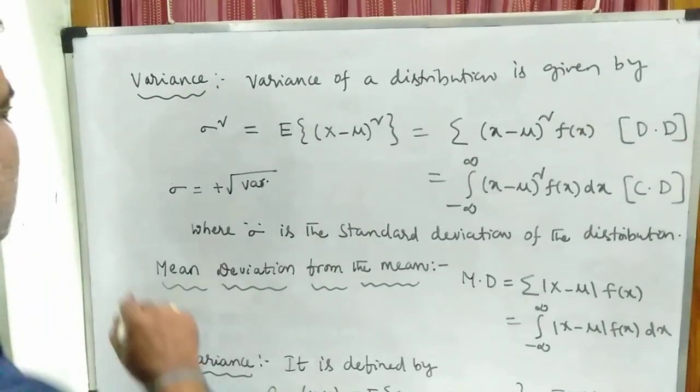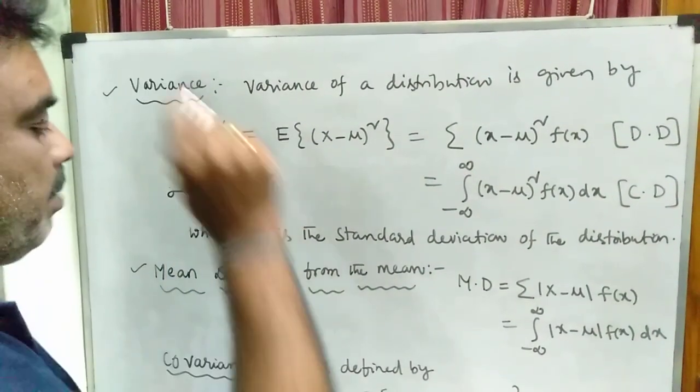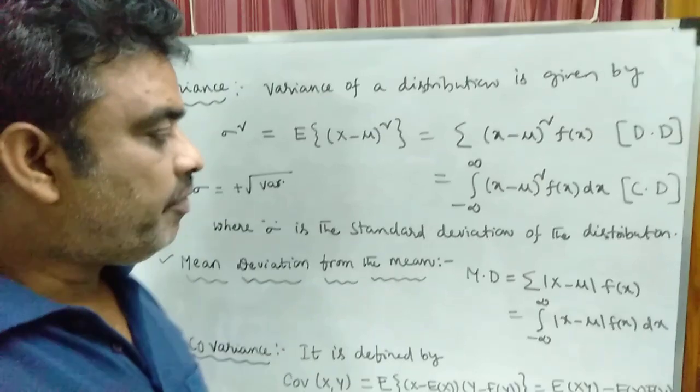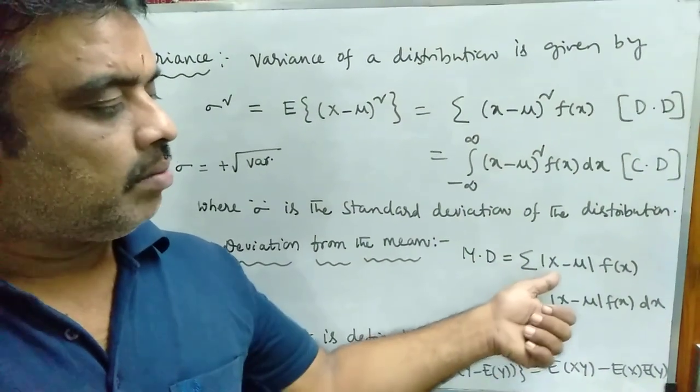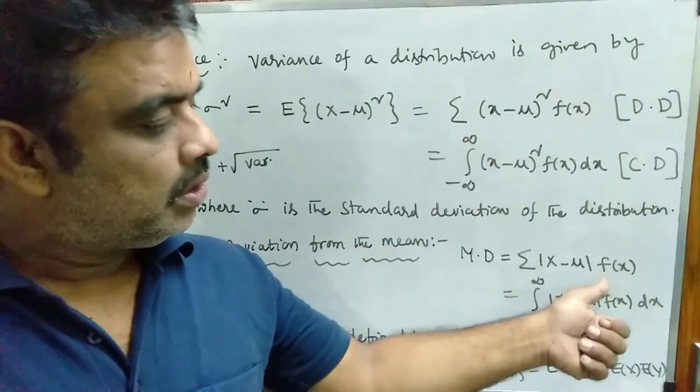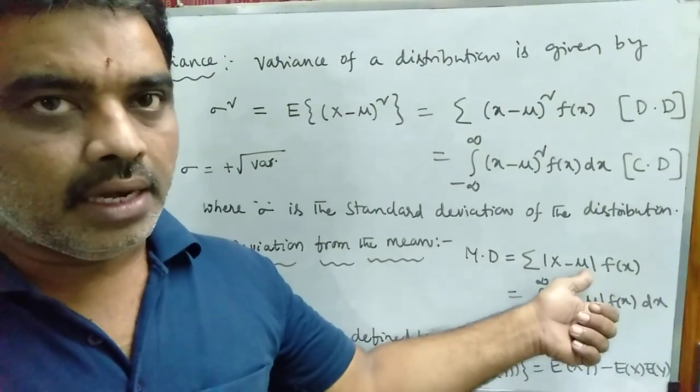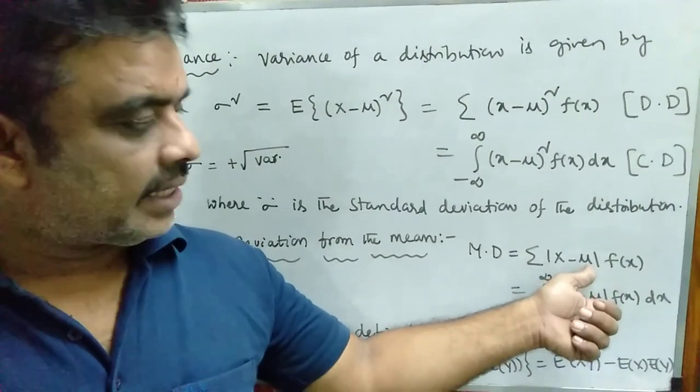Then the next definition, mean deviation from the mean. Mu is already known, that is the mean, which is the expected value of x.